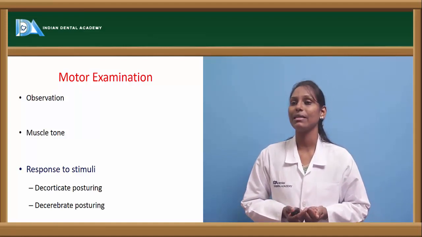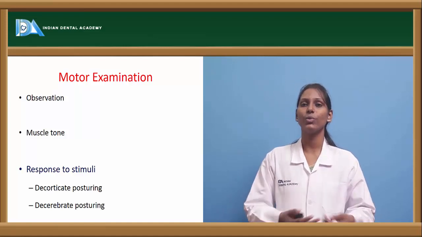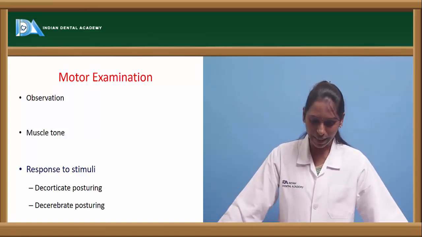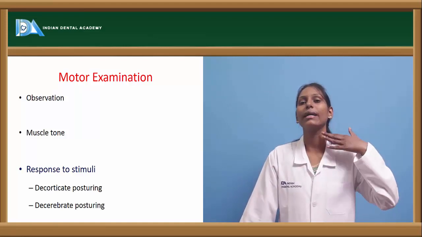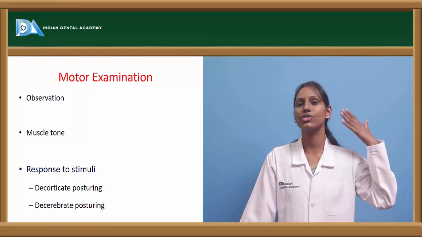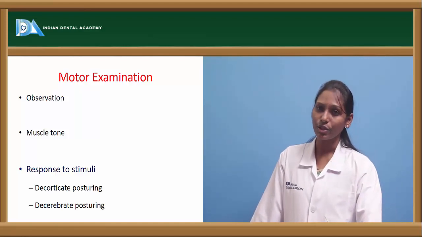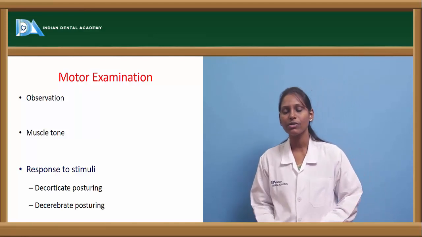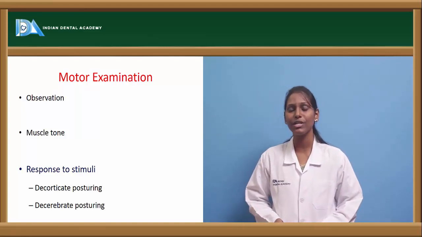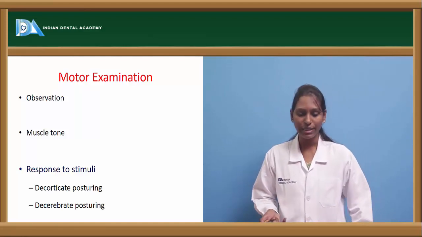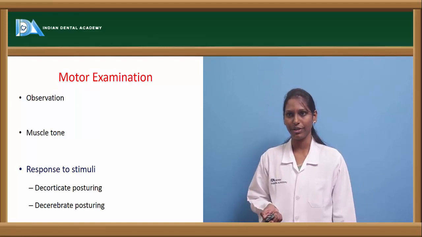Now coming to decerebrate posturing. In decerebrate posturing the patient keeps the head and neck in opisthotonus, that is, the head and neck are stiffened and reflexed backwards, and you can also see arms extended sidewards. Decerebrate posturing is because of brainstem damage, and decorticate posturing can be seen in case of lesions in the thalamus or cerebral hemisphere.